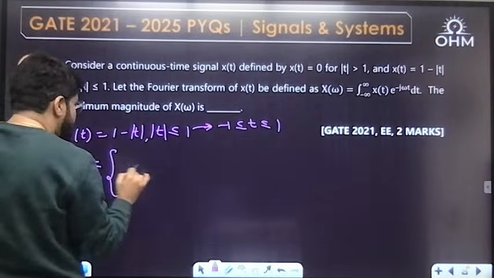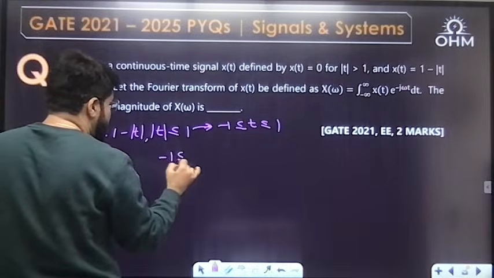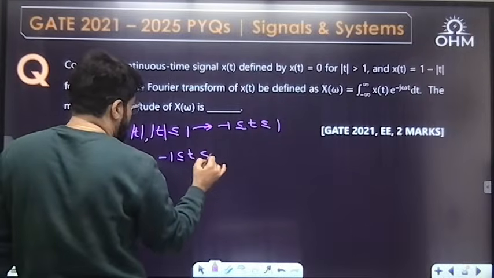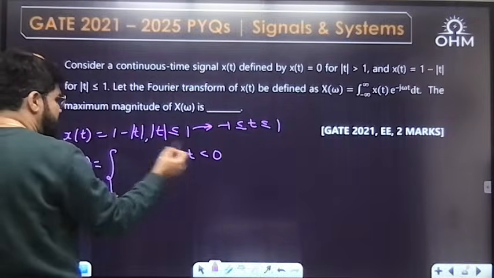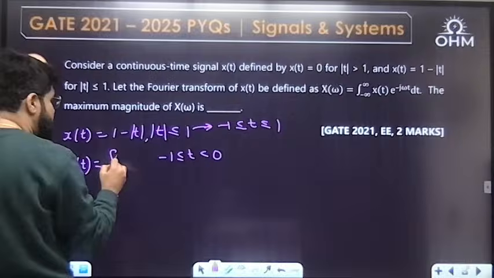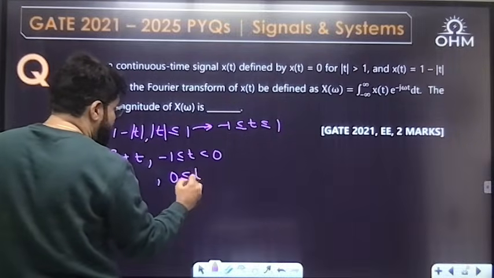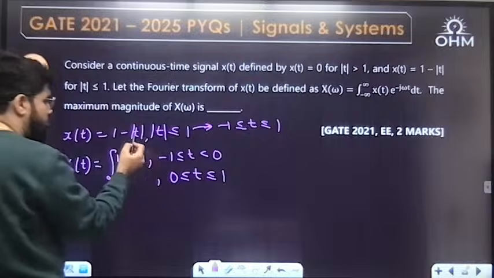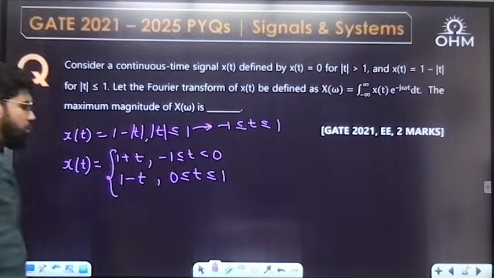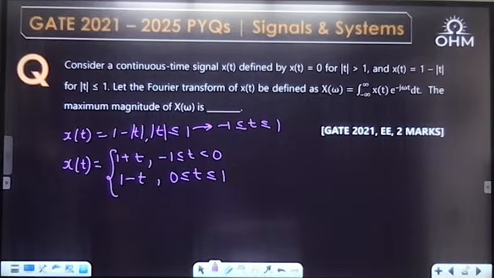That means when t is between minus 1 to 0, if t is negative, what is mod t? Mod t is taken as minus t, so minus minus plus. And then if t is between 0 to 1, that is t positive, so mod t is t only. So this is x(t): 1 plus t and 1 minus t.